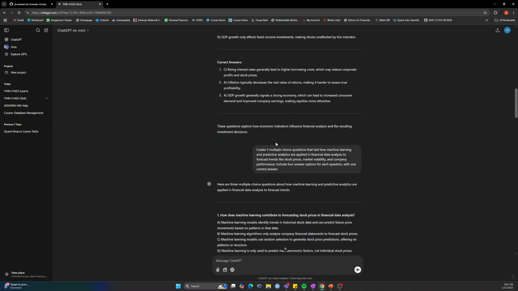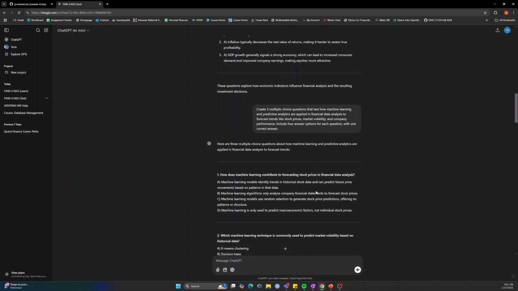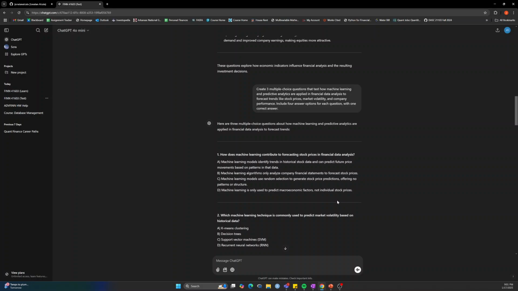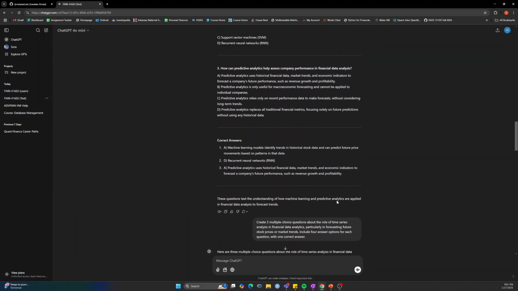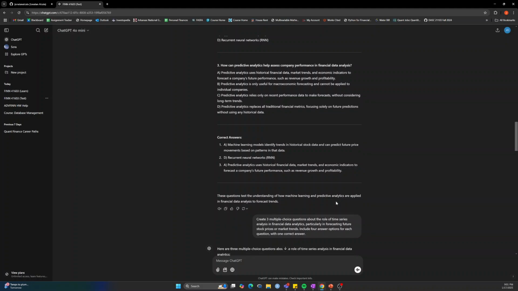And then it gives me the questions and the options, but this time it gave me the answer at the end, which I appreciated. And I just did the same thing. This one I asked for more technical questions about machine learning and predictive analytics. So it was asking me sometimes to choose the right model, or in this scenario, what model would I pick, looking at what the right option was. Maybe they're all right, but which one's the best one?